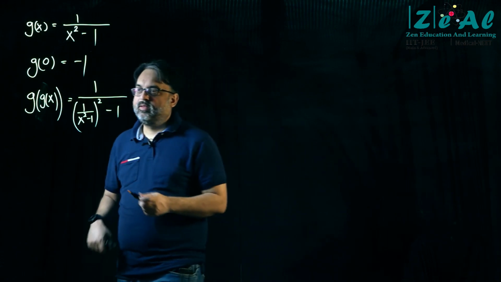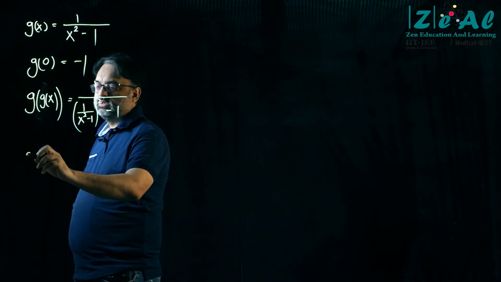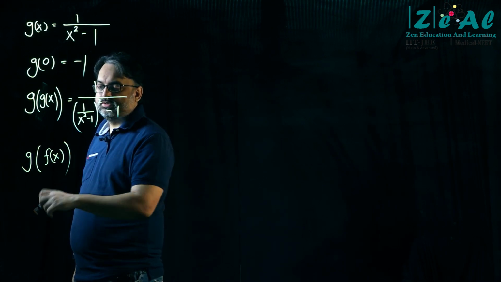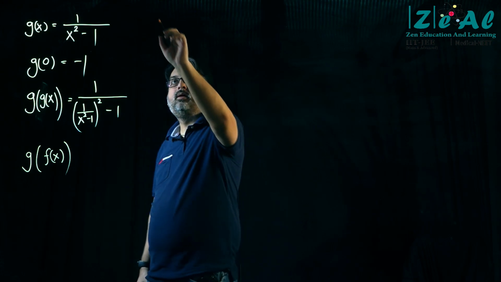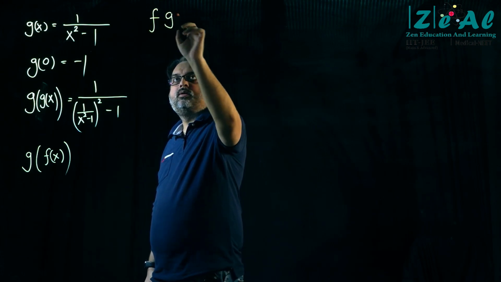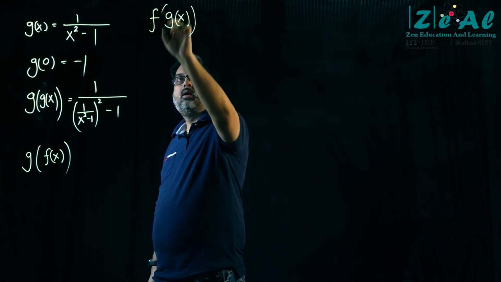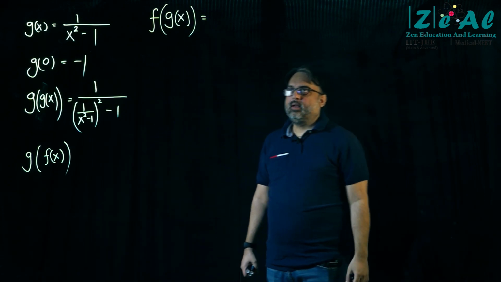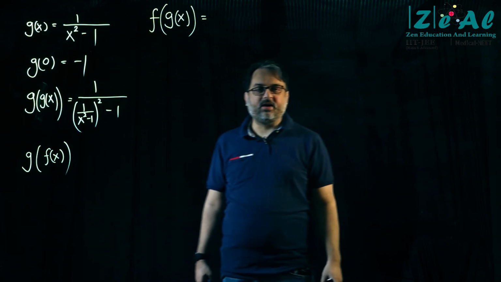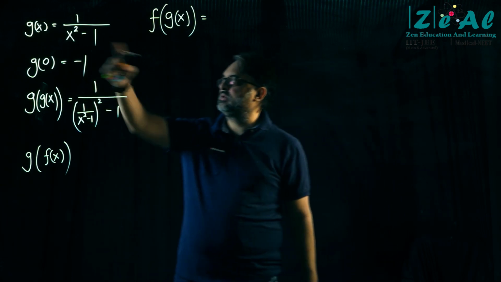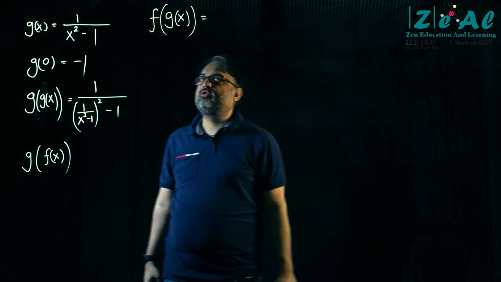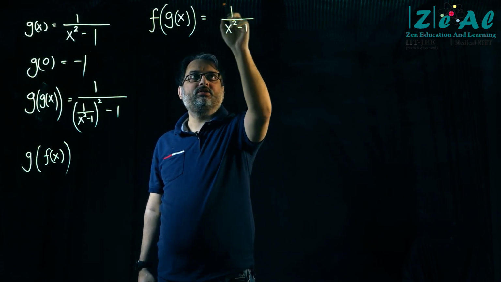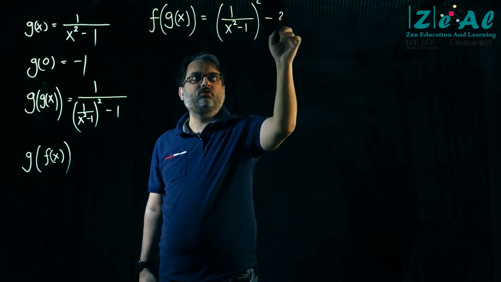That's it. Okay, so next was g of f(x) and then we had f of g(x). पहले f of g(x) लिखते हैं. ये क्या होगा? Well, f of x was x square minus 2 and g(x) is equal to this. So this must be 1 over x square minus 1 whole square minus 2. Right?